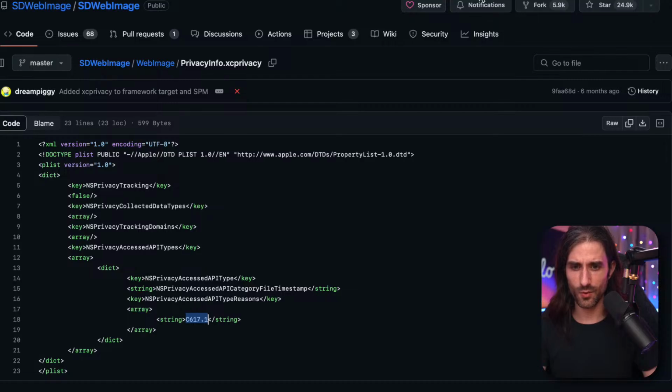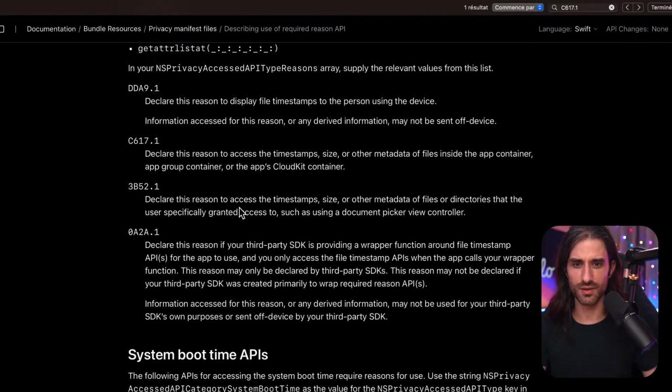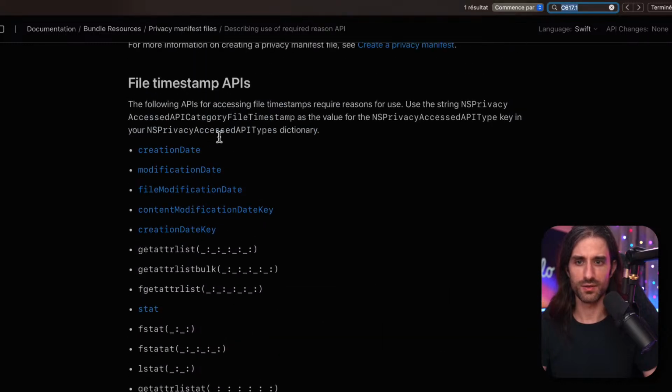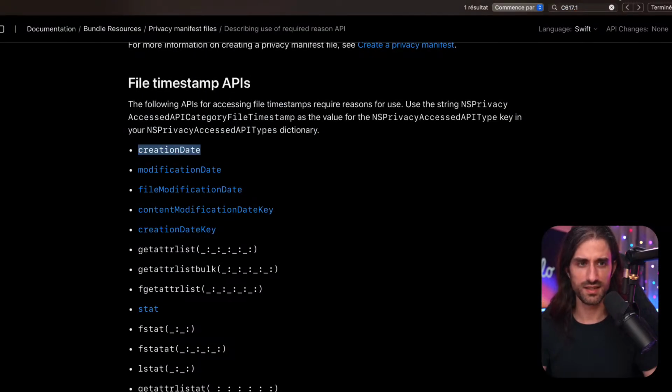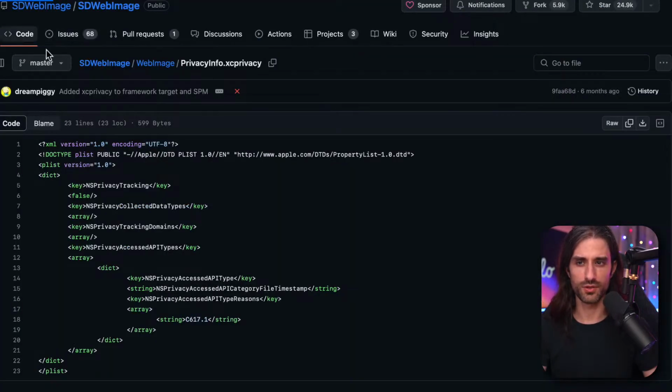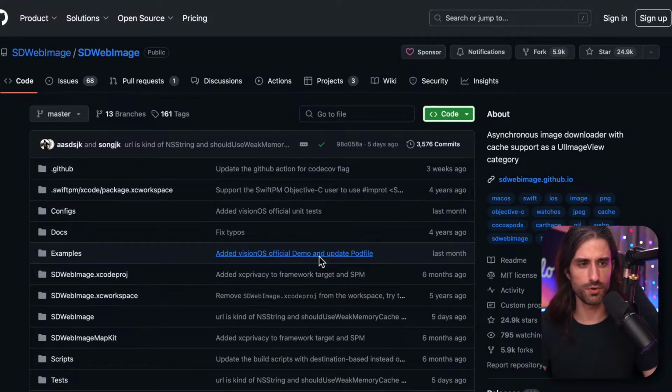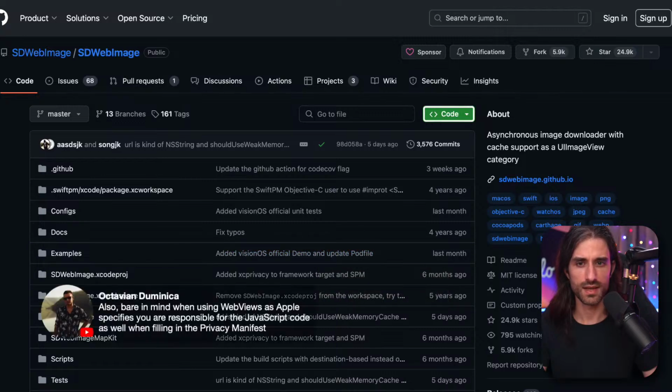So let's see where the timestamp is being used. Okay, so it's one of these things. Trying to search in GitHub is not a great idea, so I will download the project. Oh, that's a good point. Octavian is saying, also bear in mind when using web views, as Apple specifies, you are responsible for JavaScript code as well when filling the privacy manifest.